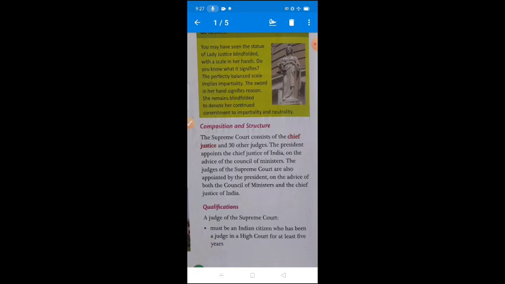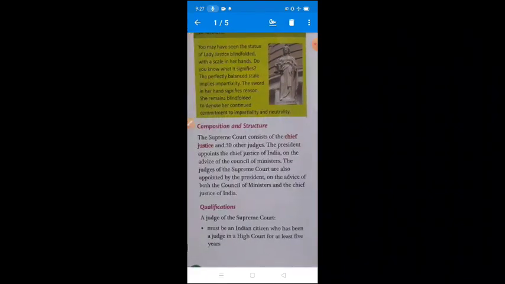The President appoints the Chief Justice of India on the advice of the Council of Ministers. The judges of the Supreme Court are also appointed by the President on the advice of both the Council of Ministers and the Chief Justice of India.